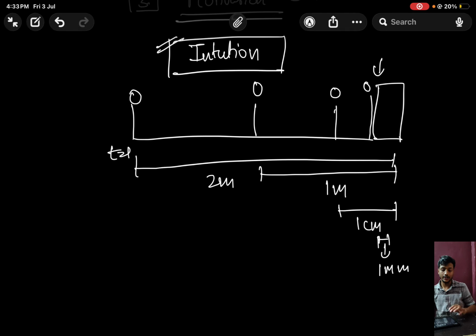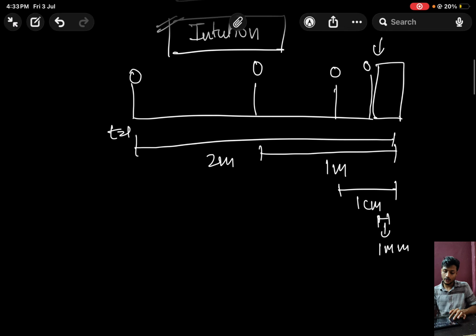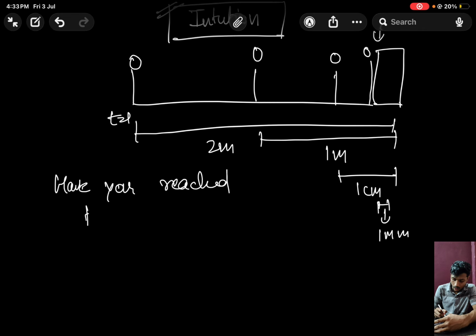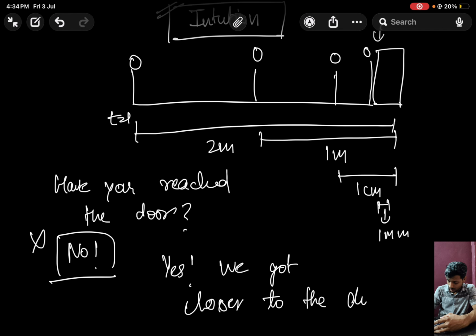So what's the idea here? What does this scenario want to convey about the idea of limits? To get into that, I will ask you a simpler question: have you reached the door? The answer would be no, I have not reached the door. But yes, we got closer to the door. So we have not reached the door, but yet we got closer and closer to it.